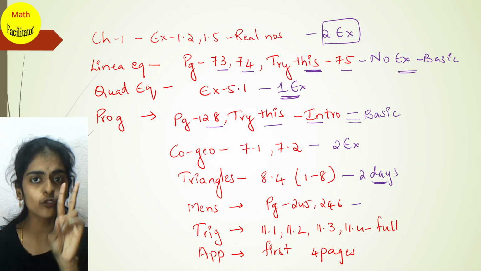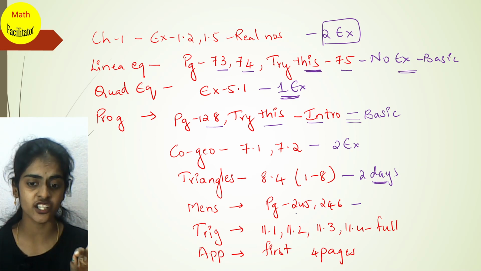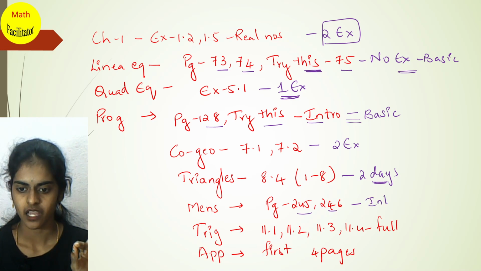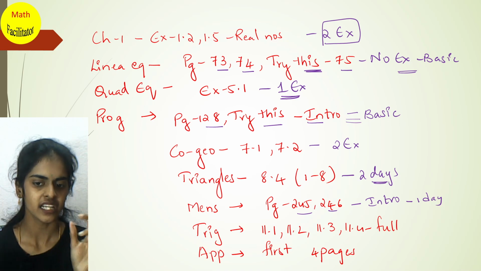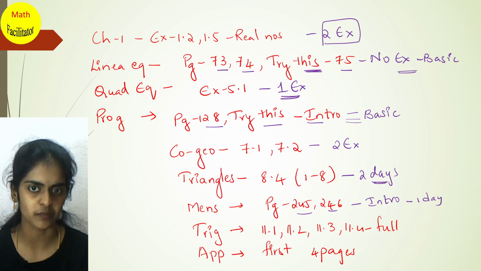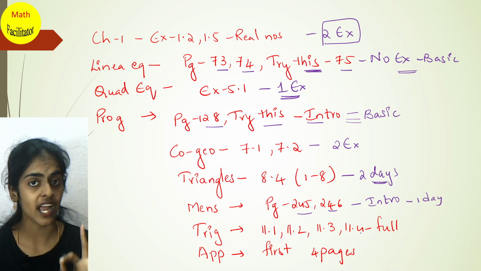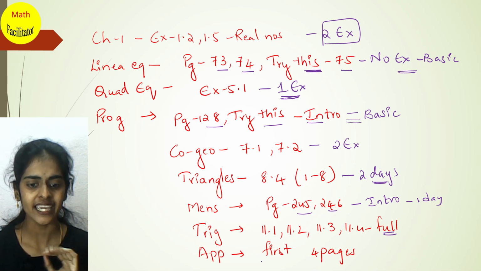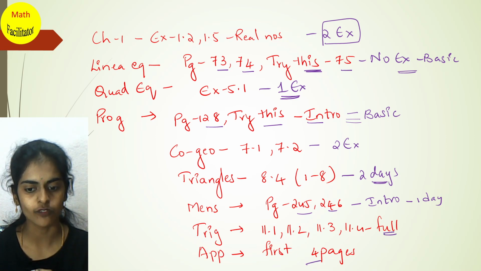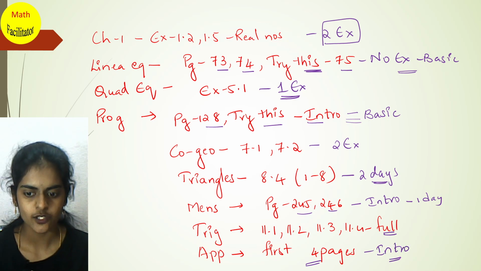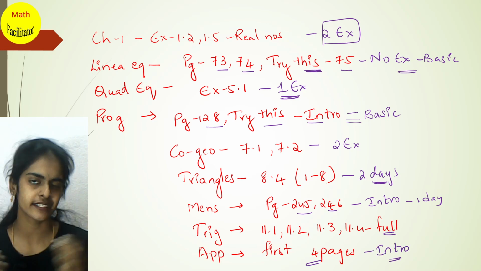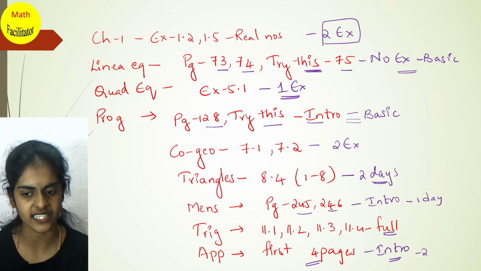Mensuration, you have only 2 pages, only the introduction. This you can learn in one day. You can leave this chapter completely. Then trigonometry, you will have to learn the full chapter. Application of trigonometry, you have only the first 4 pages, that means only the introduction, so you can learn this chapter in 2 days.